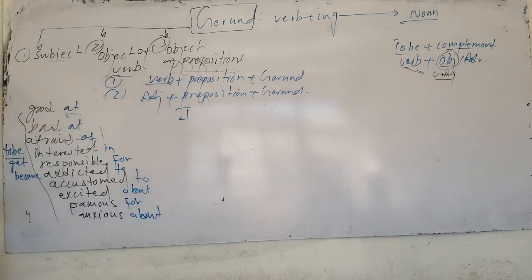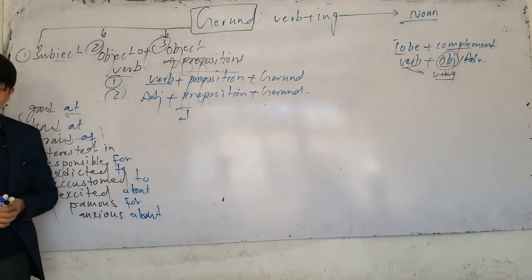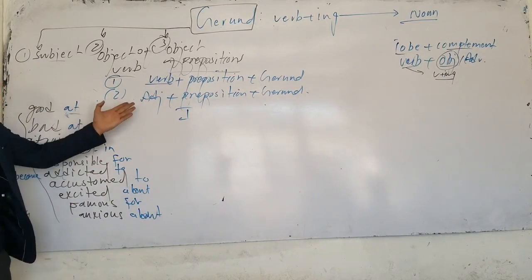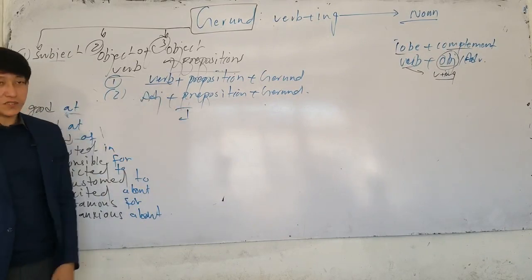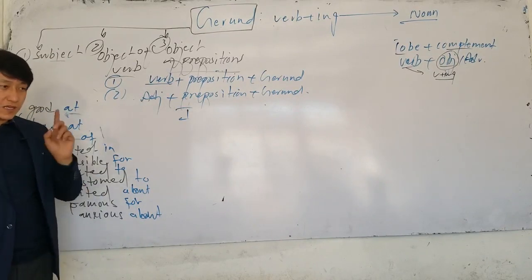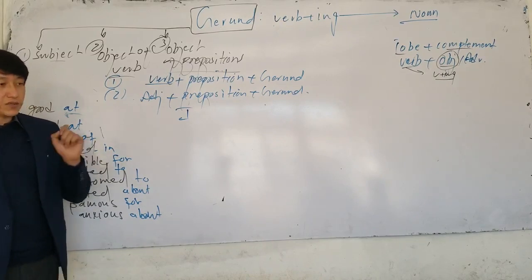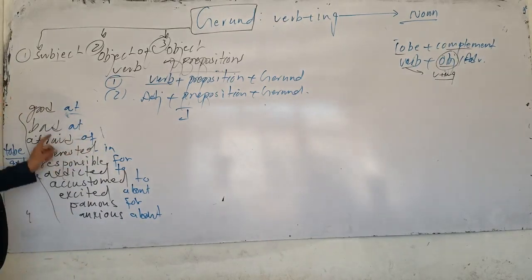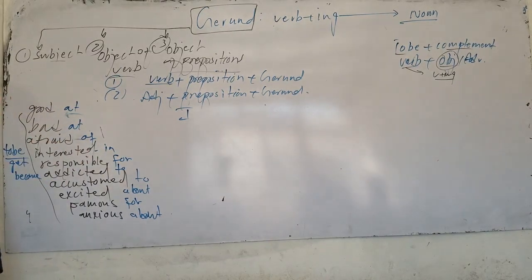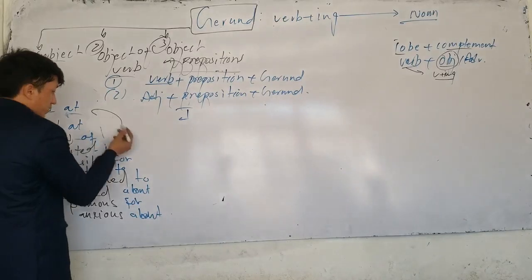We have a list of the adjective combination prepositions. Adjective, preposition, gerund combination. We have a list of them in that book, Understanding and Using English Grammar or the Blue one, and you have to memorize them, but here I just write some of them as examples. So after these prepositions, what do we use? We use gerund.